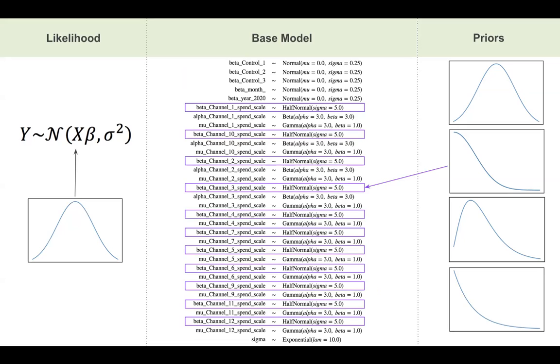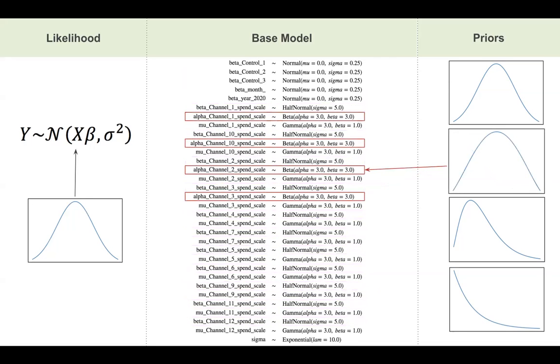So next we set our priors on our marketing channels. And as I noted, we want those all to be non-negative. So here we're going to use a half normal with a sigma of 5. For the subset of channels that we transform with our Adstock function, we use a beta distribution with an alpha of 3 and a beta of 3. So that gives us that nice rounded probability distribution function with a peak at 0.5.